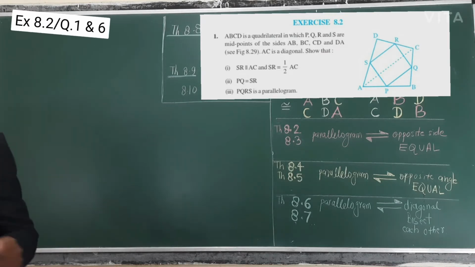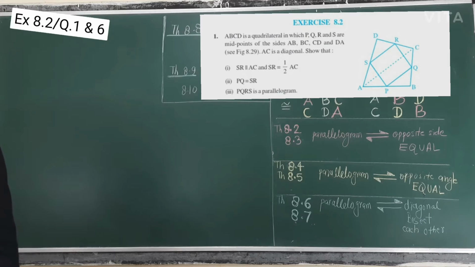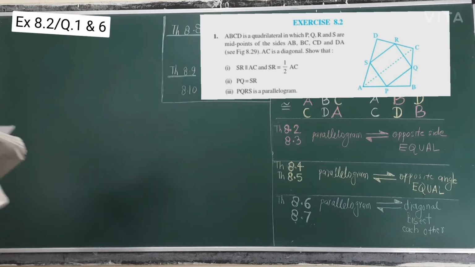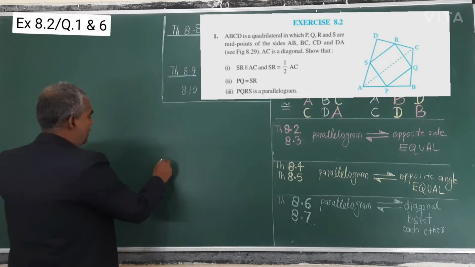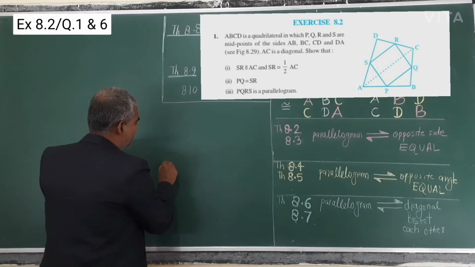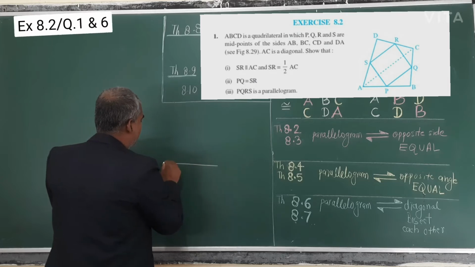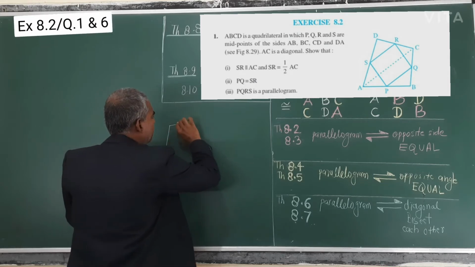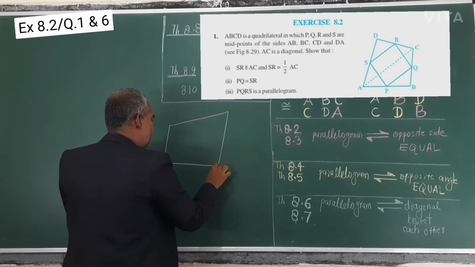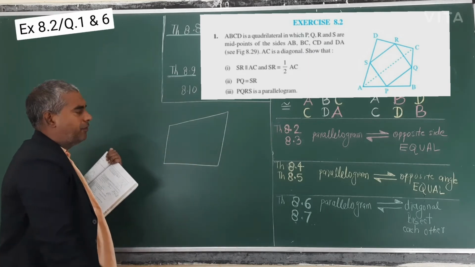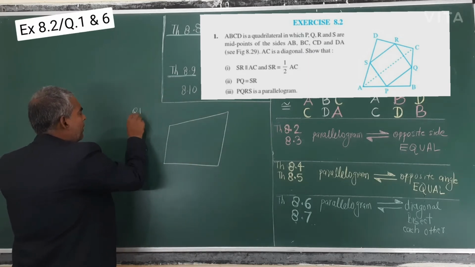Question number 1. ABCD is a quadrilateral in which P, Q, R, S are midpoints of sides. So let me make it, you know, all the sides different, all the angles different, everything different. I am solving question number 1.